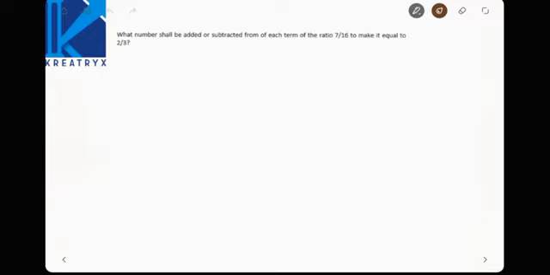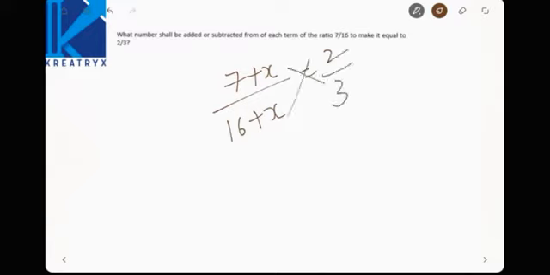What number shall be added or subtracted from each term of the ratio 7 is to 16 to make it equal to 2 by 3? Let us start with addition. If addition is not satisfied, then we'll make it subtraction. Now add x to the numerator and add x to the denominator, and that must be equal to 2 by 3. Now crisscross this. 21 plus 3x is equal to 16 twos are 32 plus 2x.